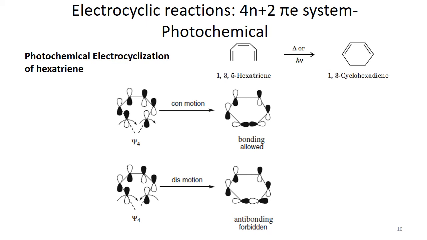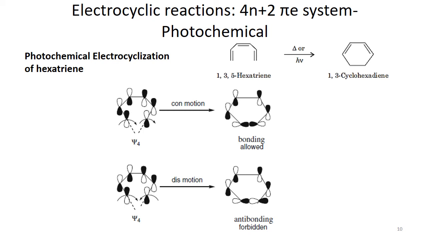Because psi4 has a different shape of orbitals, or different sign inversion, here in psi4 there are 3 nodes present. Again there are 2 modes available, conrotatory or disrotatory. When we carry out the conrotatory mode, both of these orbitals on the terminal carbon atoms move in the same direction. In this case, we see that bonding is allowed because there is no sign inversion, and the positive lobe coincides with the positive lobe.